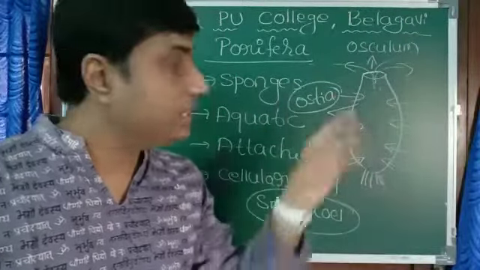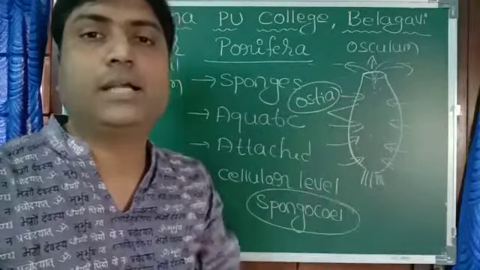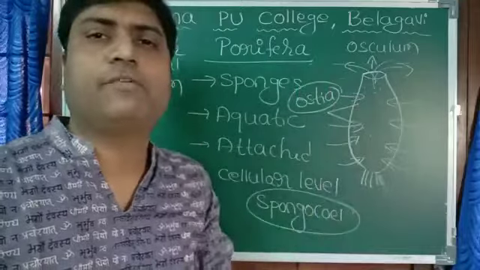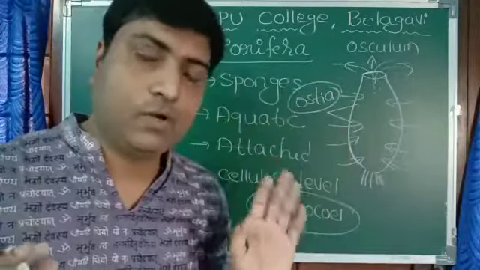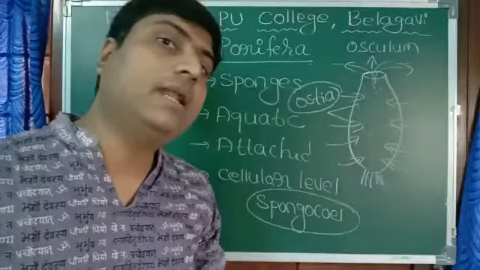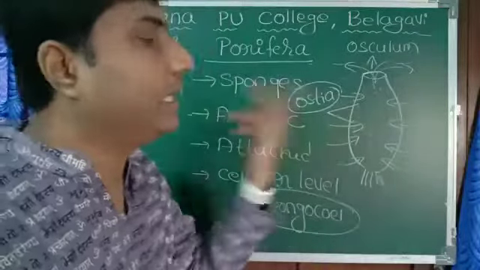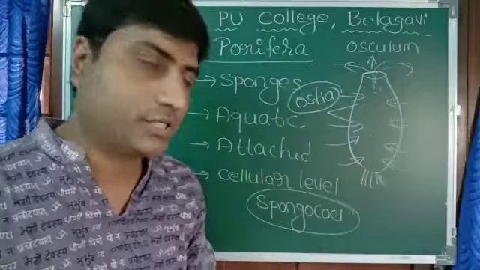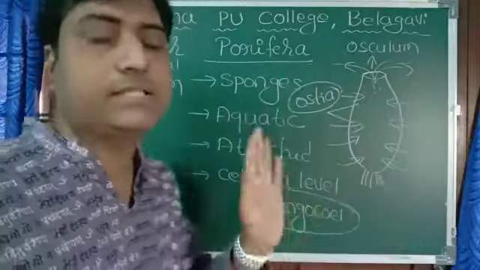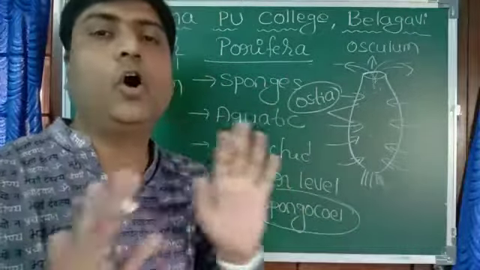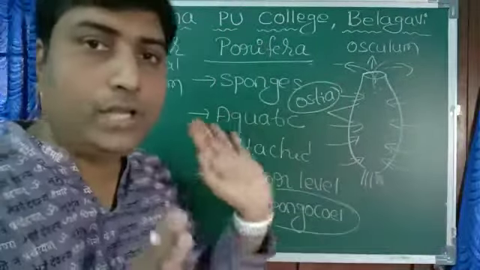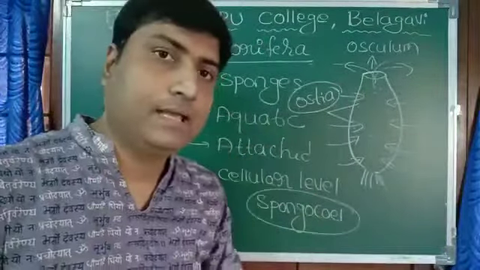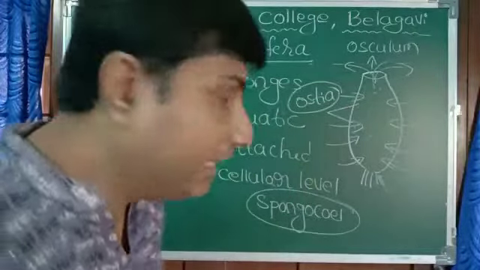Then for respiration, the exchange of gases, oxygen and carbon dioxide, takes place by the general body surface by diffusion. In the same way they release gametes also, which come in contact with other sponges through water itself, and they carry out the sexual mode of reproduction. Thus, the water canal system helps them in all the physiological activities. So this much you should know in Porifera for the time being. Next, the second one is Coelenterata.